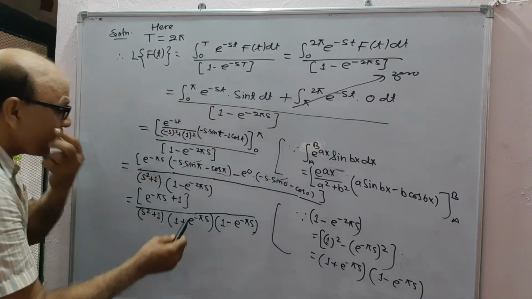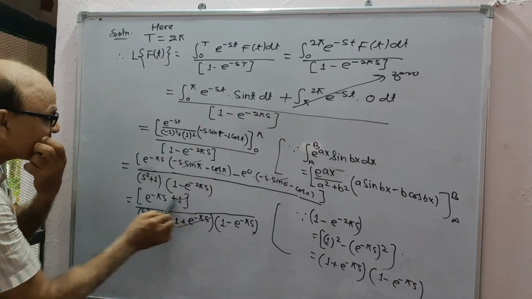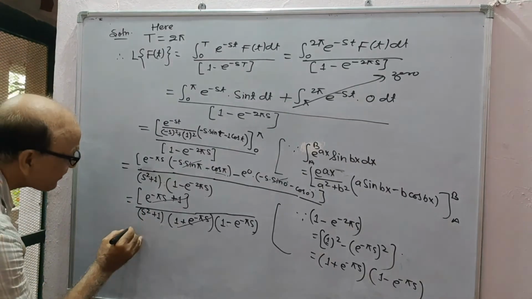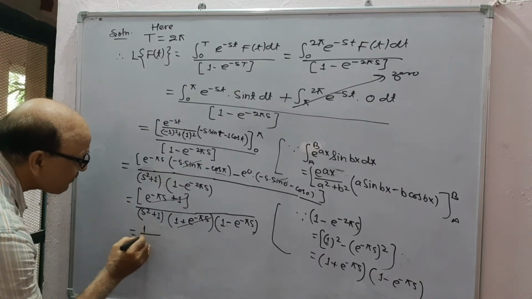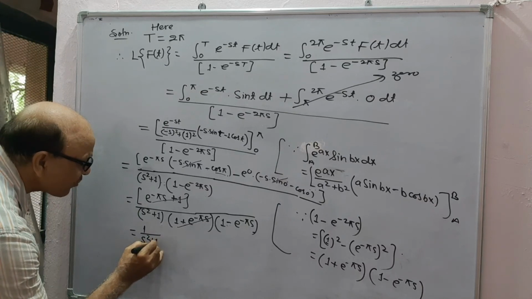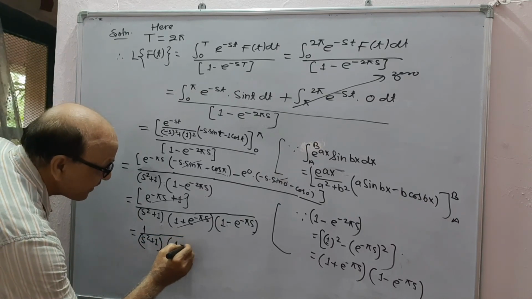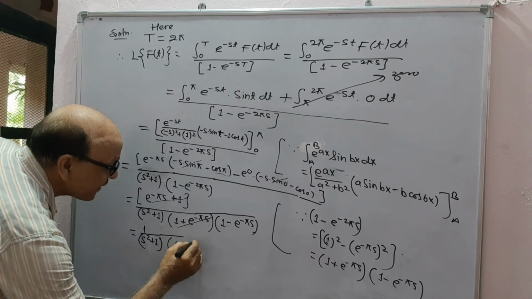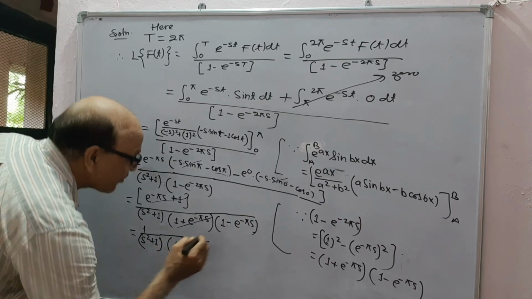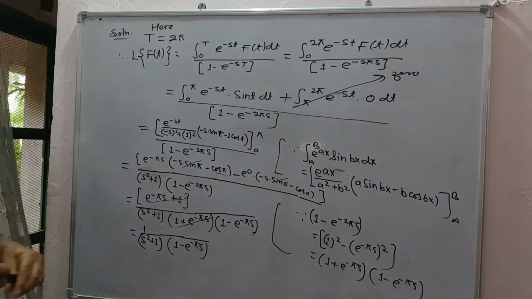So this term cancels out and we get the final result as 1 upon s squared plus 1 into 1 minus e to the power minus pi s, which is the required Laplace transform.